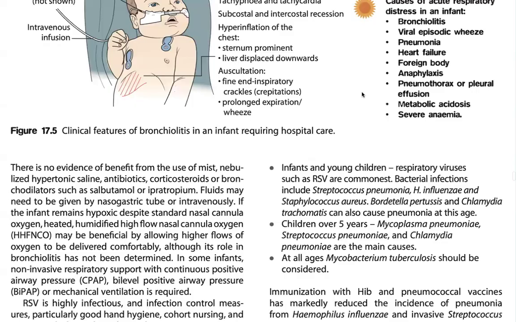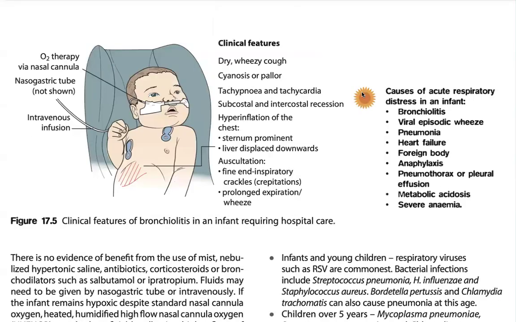This is shown in the clinical features of bronchiolitis in an infant requiring hospital admission. Oxygen therapy has been given by nasal cannula, with a nasal tube for feeding and an IV infusion. Clinical features: dry, wheezy cough, cyanosis or pallor, tachypnea or tachycardia, subcostal and intercostal recession, hyperinflation of the chest with the sternum prominent, which are the signs of hyperinflation of the chest, also shown on X-ray, auscultation with crackles and wheeze, and prolonged expiration.